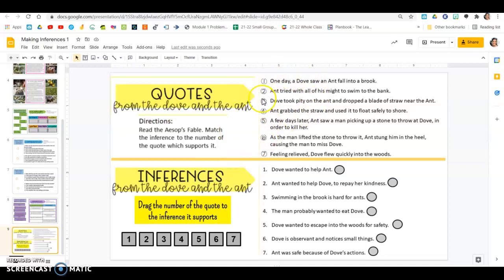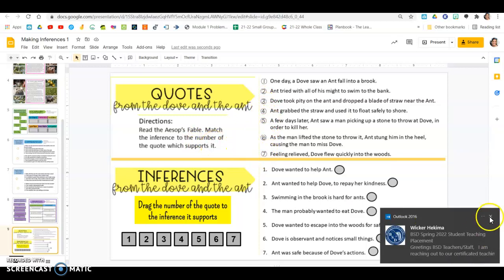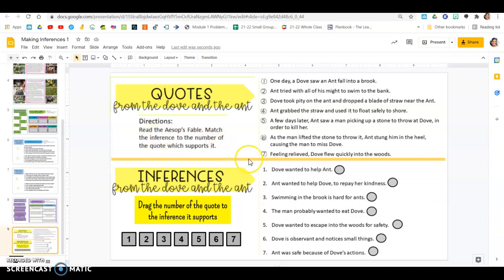When you're done with that, there are quotes from the story. So there are 7 quotes. You're going to read the fable, which you already did, match the inference to the number of the quote it supports. Here's the inferences. For example, Dove wanted to help Ant. I need to find which of these quotes from the text tells me Dove wanted to help Ant. So let's read through them.